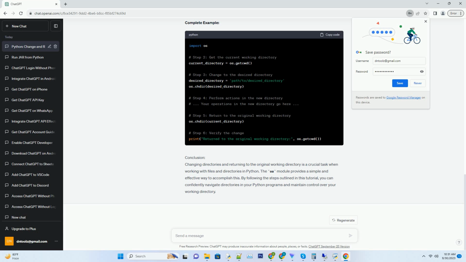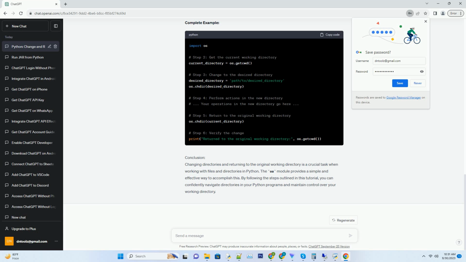Step 6. Verify the change. To verify that you have returned to your original working directory, you can print it using os.getcwd. Complete example. Conclusion. Changing directories and returning to the original working directory is a crucial task when working with files and directories in Python.